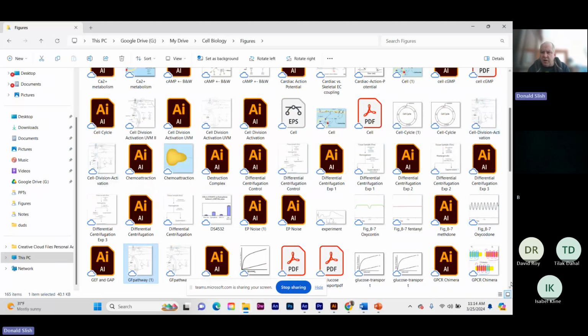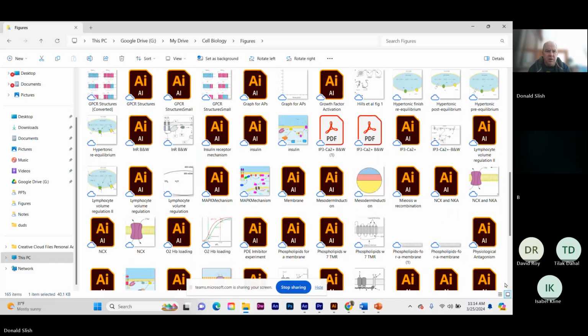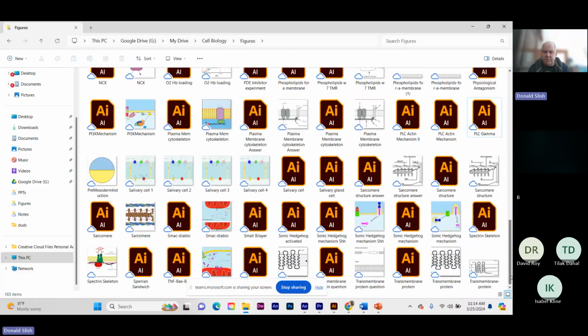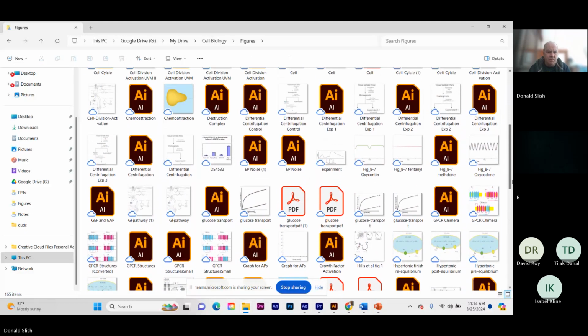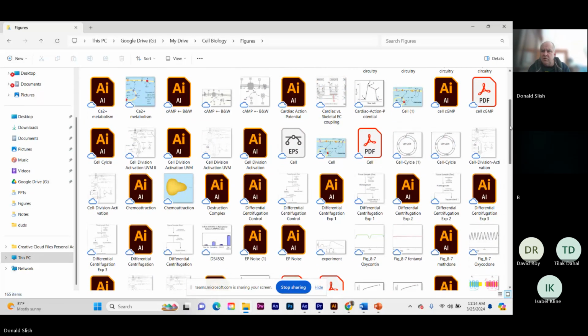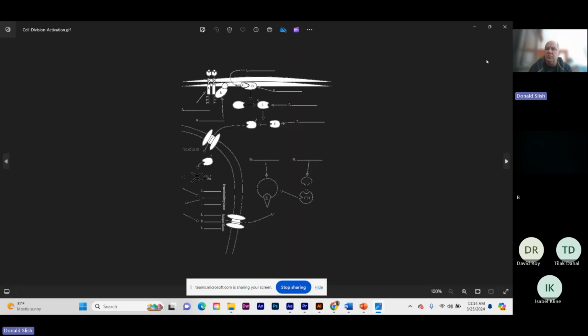There was one of these that I changed to make it work better for this question. You can see I reused this question a lot in different contexts. All right, I'm not sure if this is the right one.